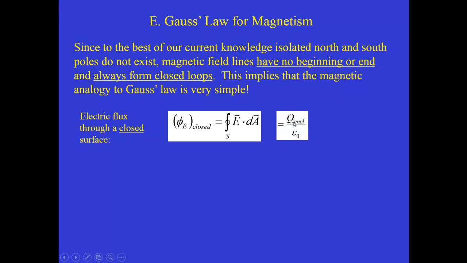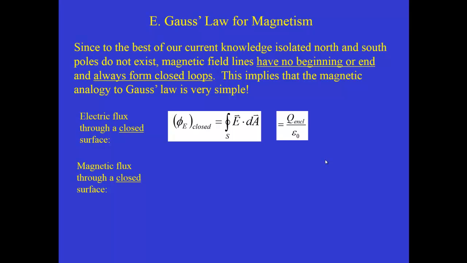That was because electric fields begin on positive charges and end on negative charges. So if you had a net charge inside that closed surface, there always would be a net flux, because you'd potentially have more field lines going out than coming in, or vice versa.